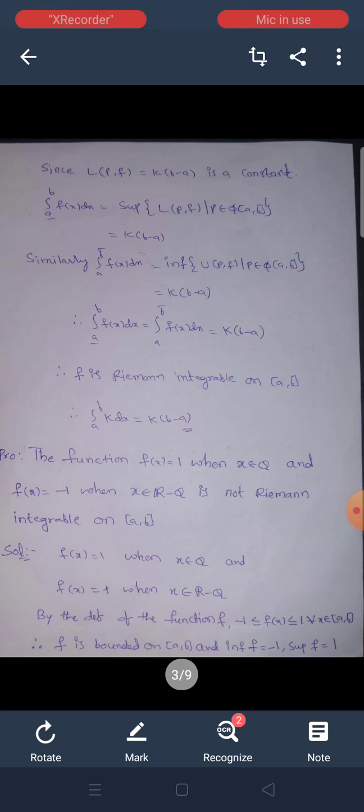Therefore, the lower integral is equal to the upper integral, which is equal to k into (b minus a). Therefore, f is Riemann integrable on [a, b]. Therefore, the integral from a to b of k dx is equal to k into (b minus a).